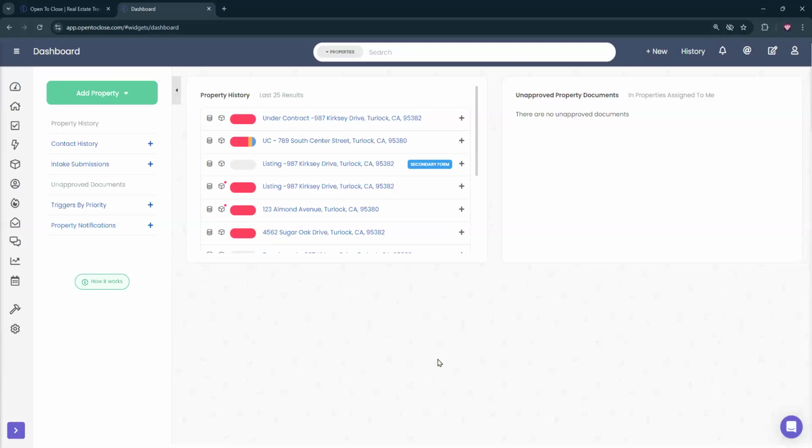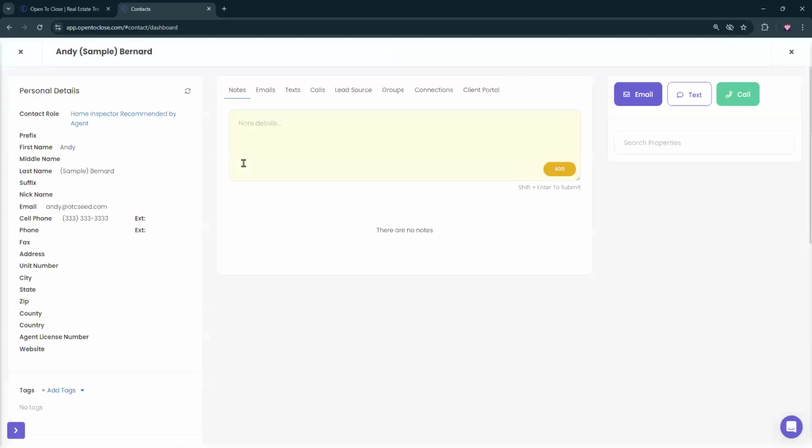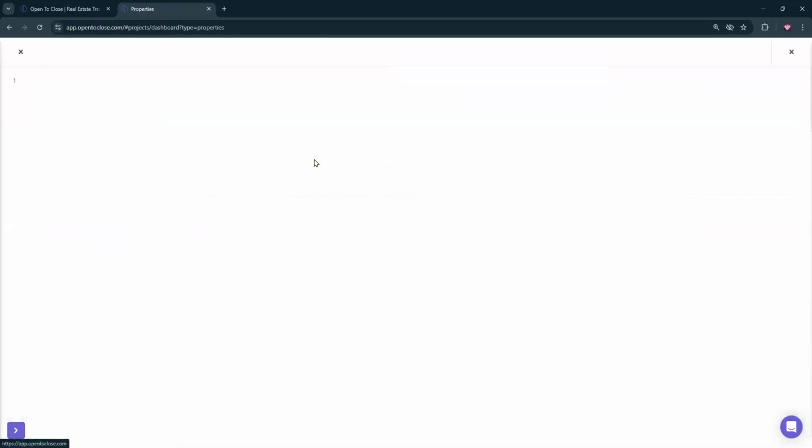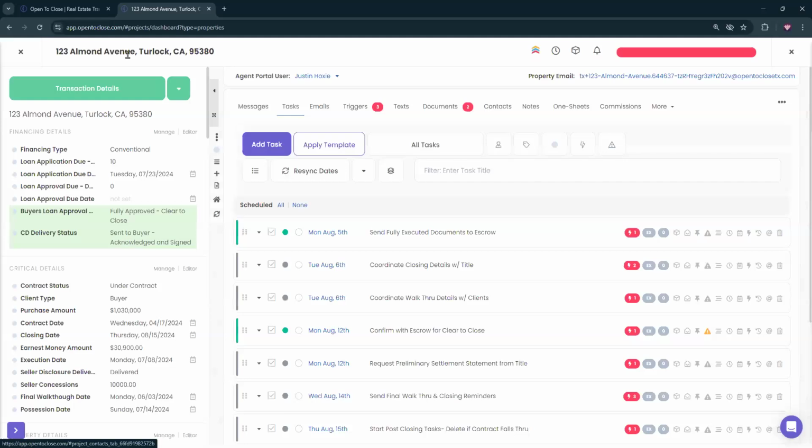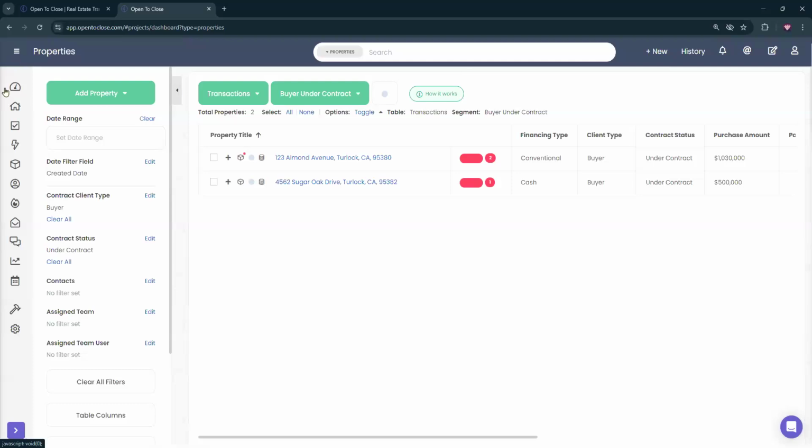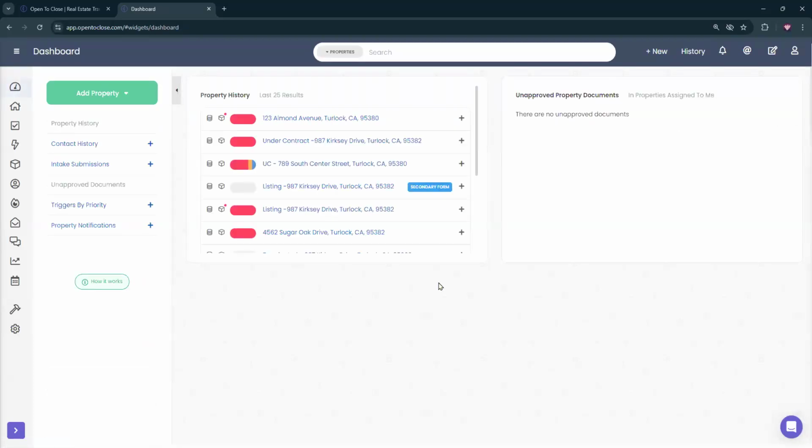Source and listing address. See, that's the other thing, Dawn. The source is probably going to be on the contract themselves, but the listing address, is that going to be the address associated to the contact on the property? Is it going to be this address, or is it going to be this address, the contract title? Okay, yeah. I would say your best bet then would be using the API, because the API is what will grab the contract title for you and all of those other fields. At least it should.